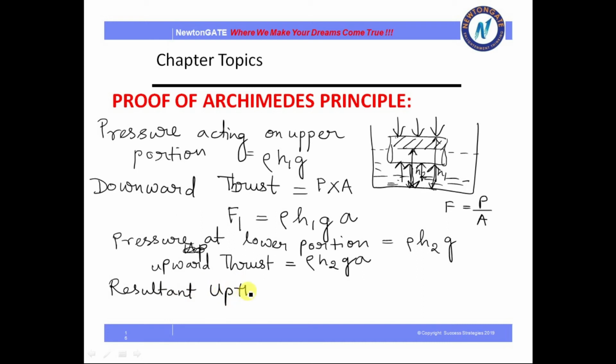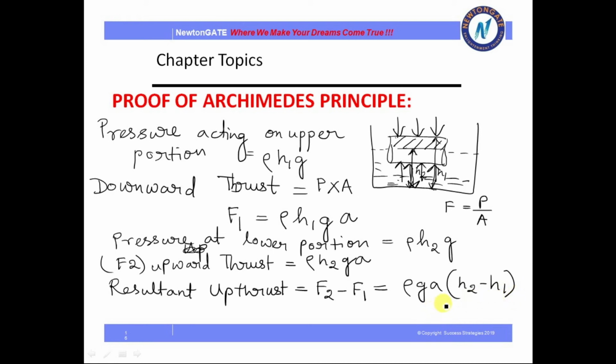Resultant upthrust will be equal to, what will be the result? Let us take this F2. This is F2, so this will be F2 minus F1. So what will this be? This will be rho g into A, and this will be H2 minus H1. So we have found the final relation, that is rho g A (H2 minus H1).